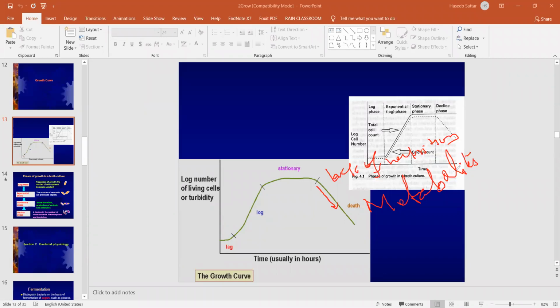At this phase, because the nutrition has been depleted, no new cells will be formed, but the number of deaths will increase. So ultimately, the bacterial growth will become less and less. This four-phase curve is known as the growth curve of a bacteria.